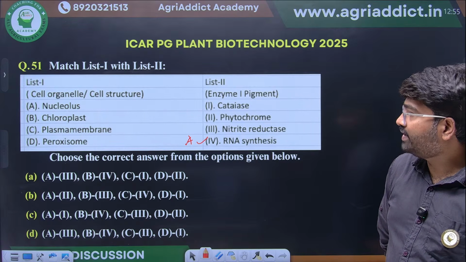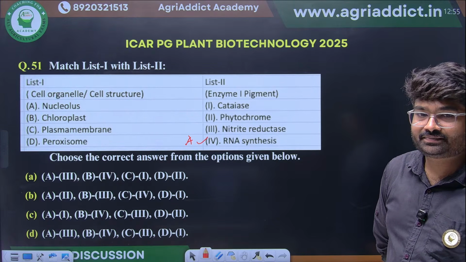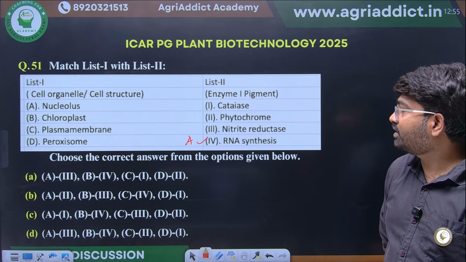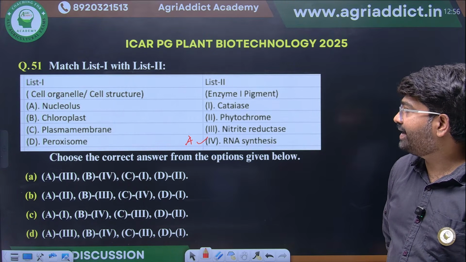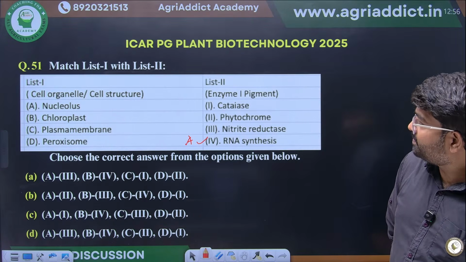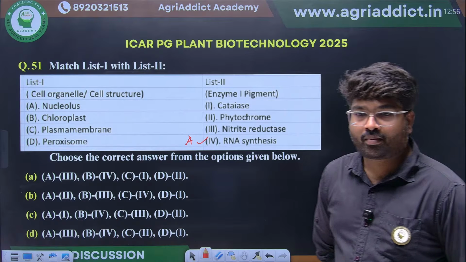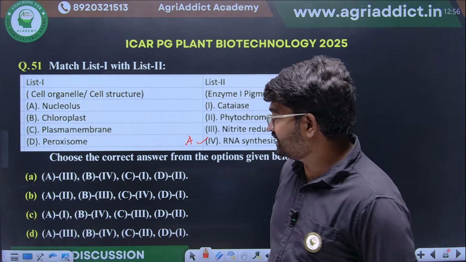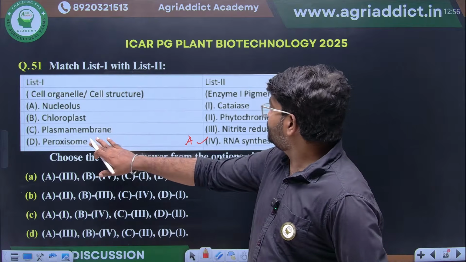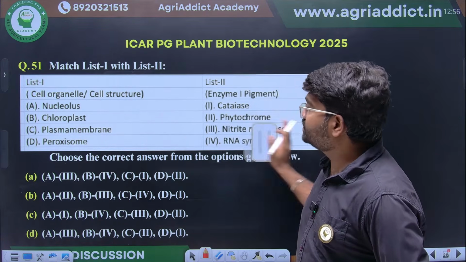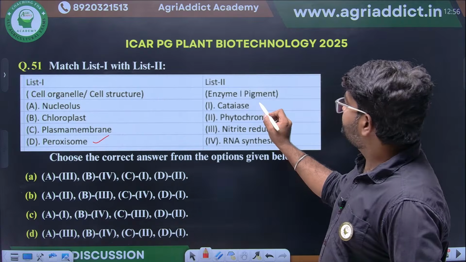Chloroplast, what will happen in chloroplast? Any guesses? Plasma membrane and peroxisome. Here options are wrong. You match and let me know. Peroxisome catalase will be there. This is clear.